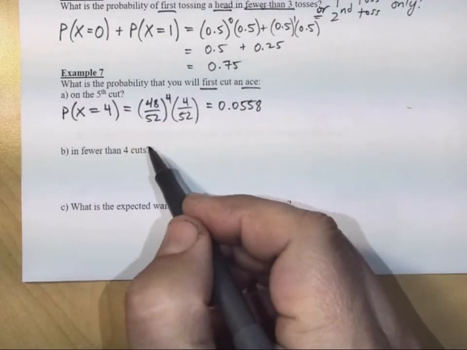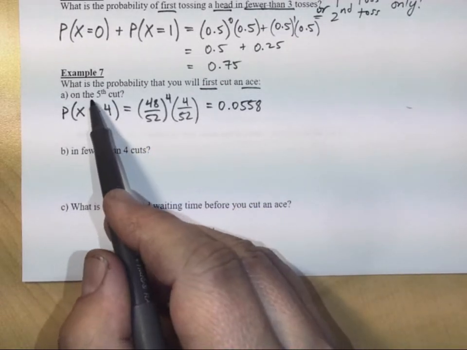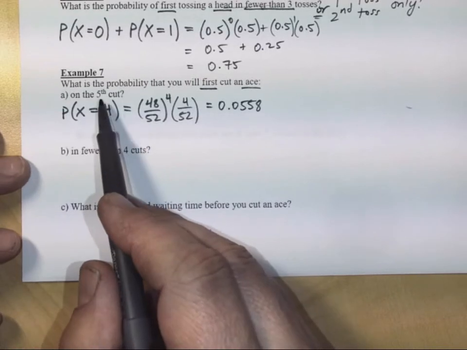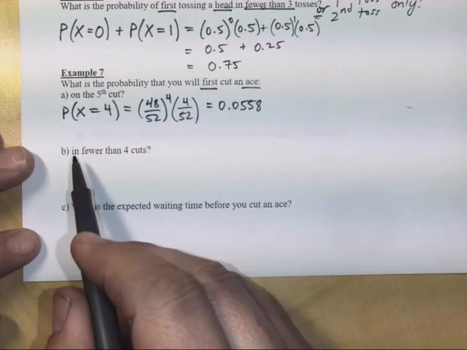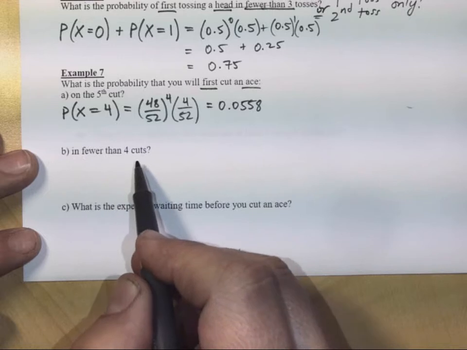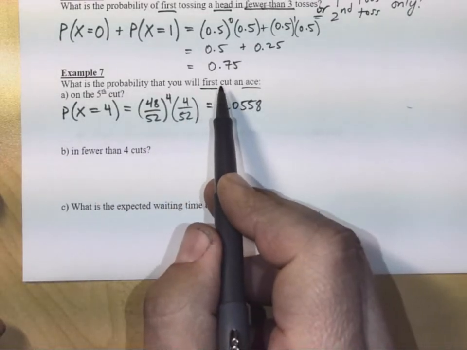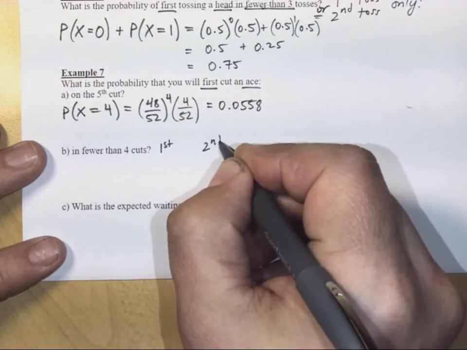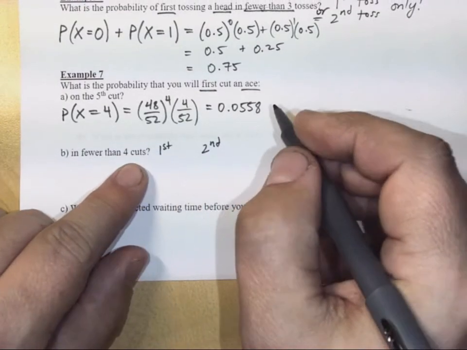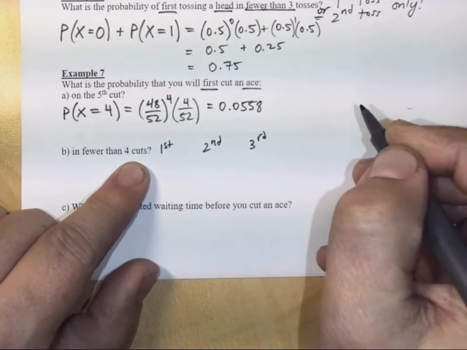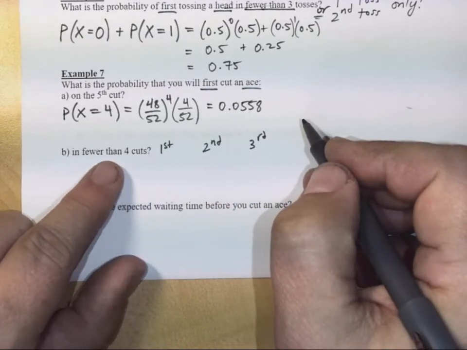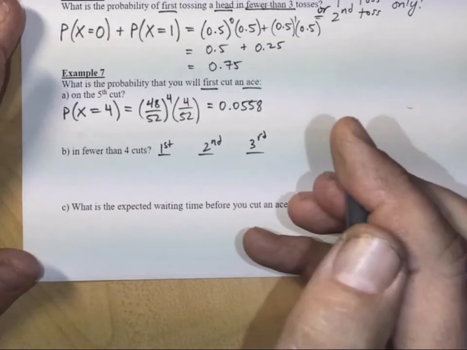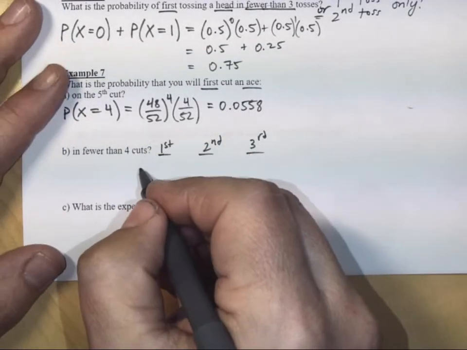Now, how is this different than B? A is talking about a specific probability, on the 5th cut. In B, it says in fewer than 4 cuts. So when could this first cut of an ace happen? It could have happened on the first cut. Could have happened on the second cut. Yeah, that's definitely fewer than 4. It could have even happened on the 3rd cut. Could have happened on the 4th cut? No, that's not fewer than 4 cuts. So we have cases here, and we have to calculate each case independently.